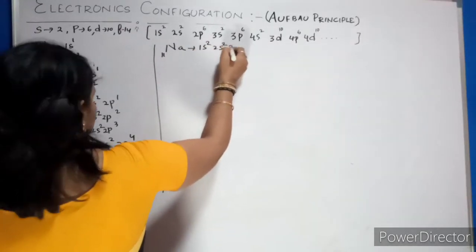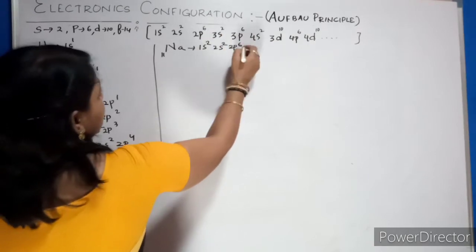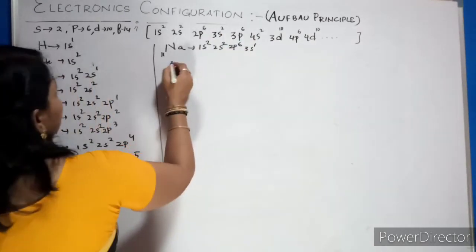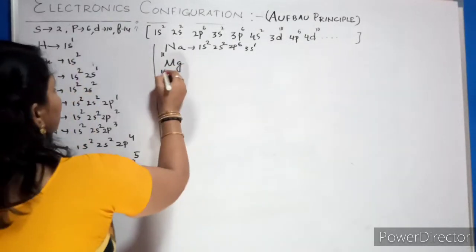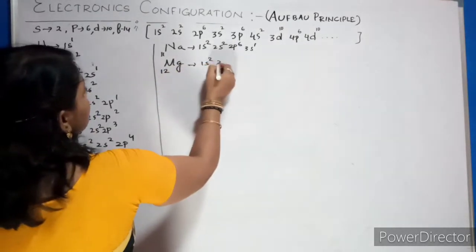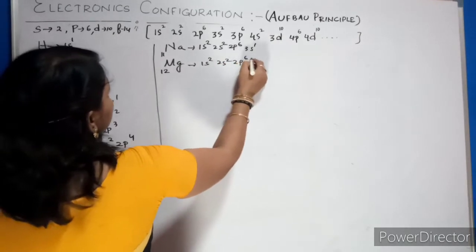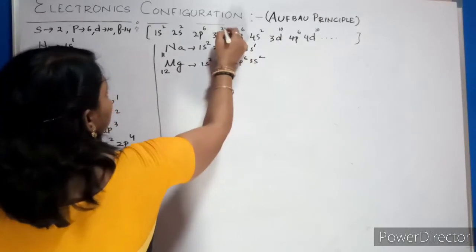1s2, 2s2, 2p6. It is over. So next is 3s1. Then after sodium what will we write? Magnesium, atomic number 12. So what will we write? 1s2, 2s2, 2p6, 3s2. Okay, up to here over.